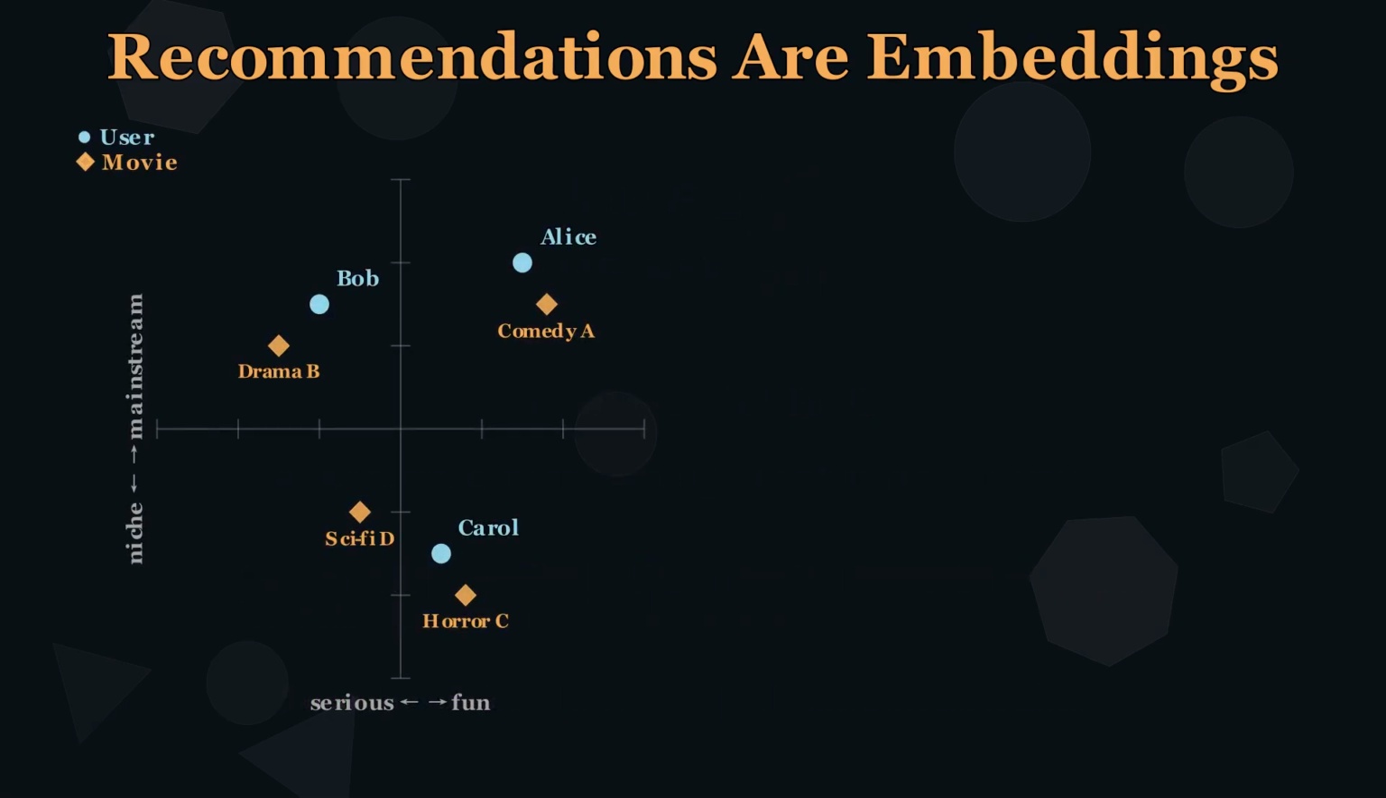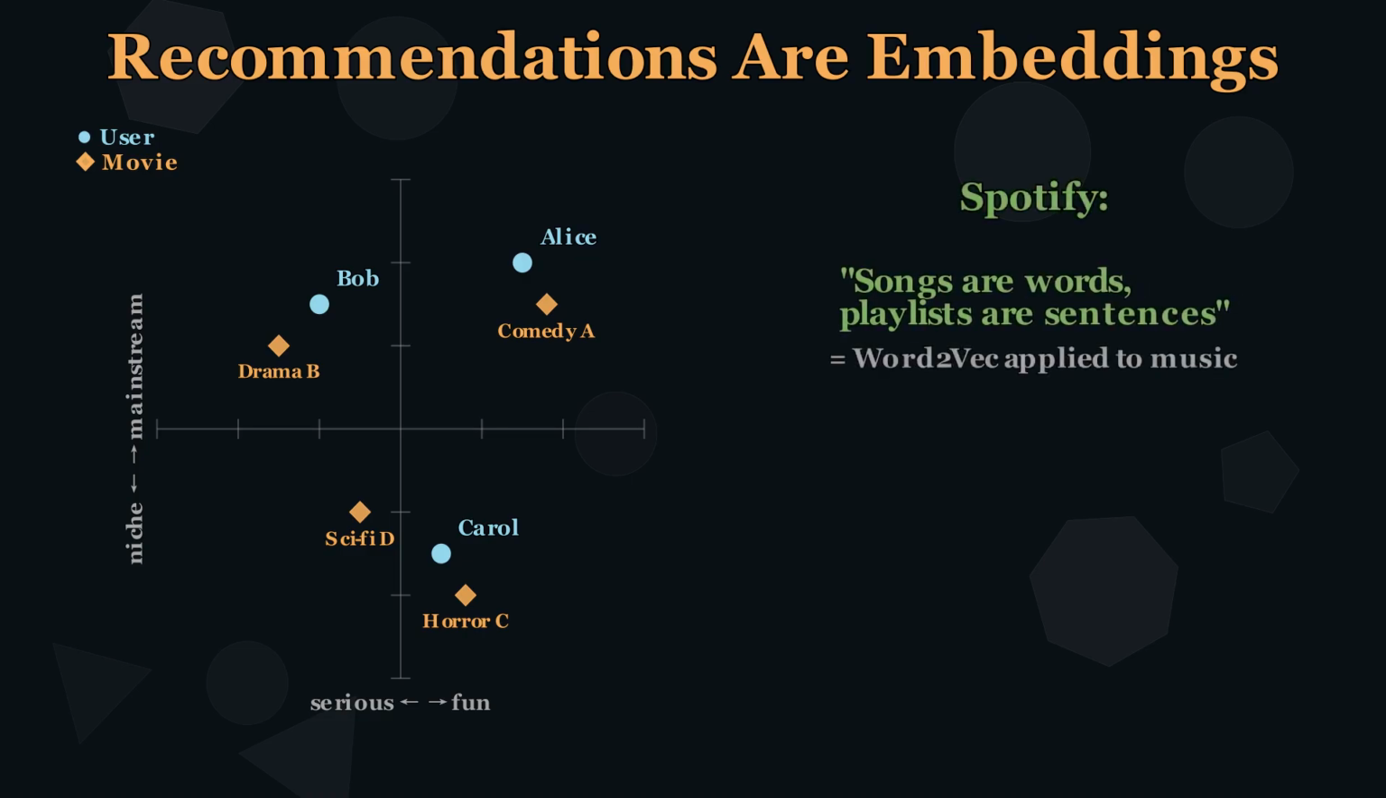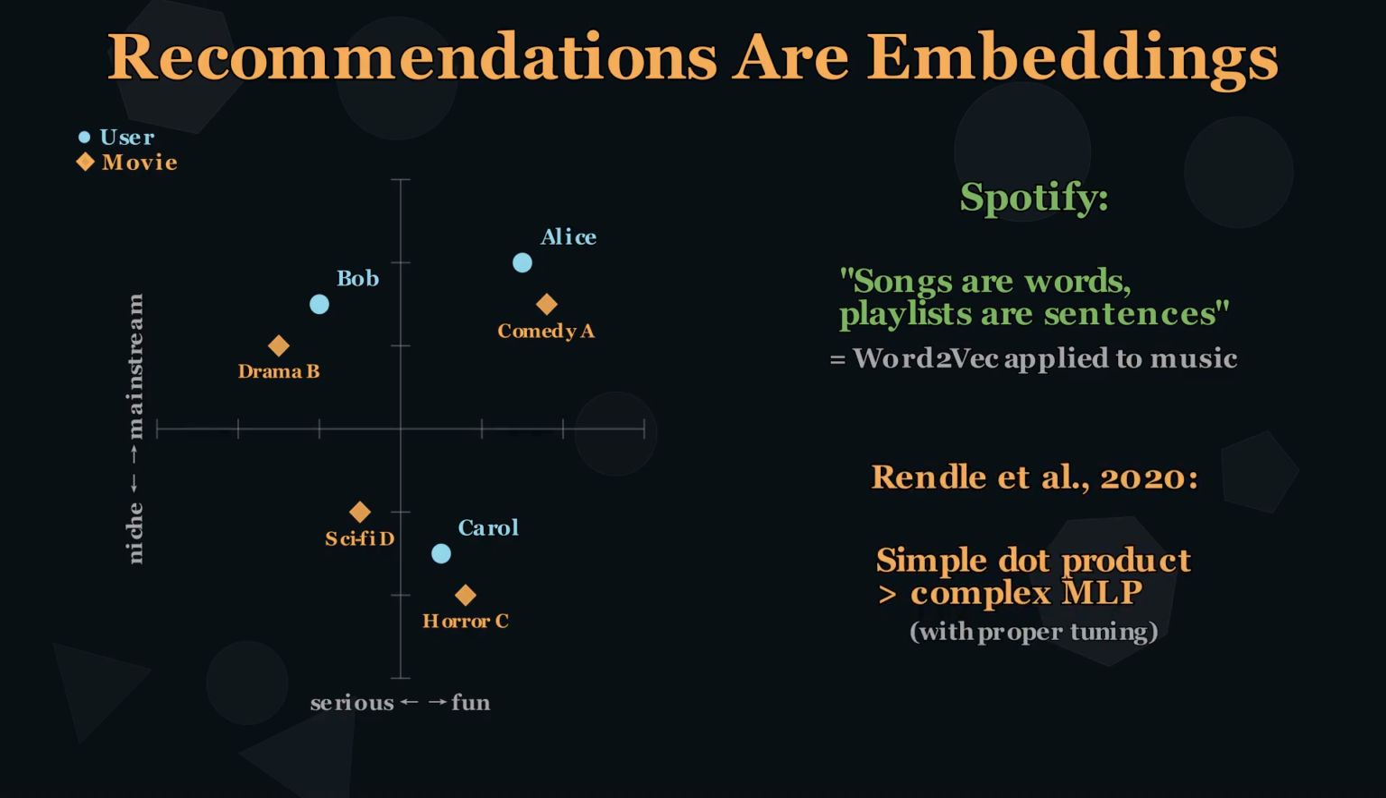Users are circles. Movies are diamonds. Alice sits close to comedy A, so we predict she will like it. Bob is near drama B. The closer the dot product, the stronger the recommendation. Spotify uses the exact same idea. Songs are words, playlists are sentences. That is literally Word2Vec applied to music. And Rendle showed in 2020 that a simple dot product, properly tuned, outperforms complex neural networks for similarity. The geometry is powerful enough.